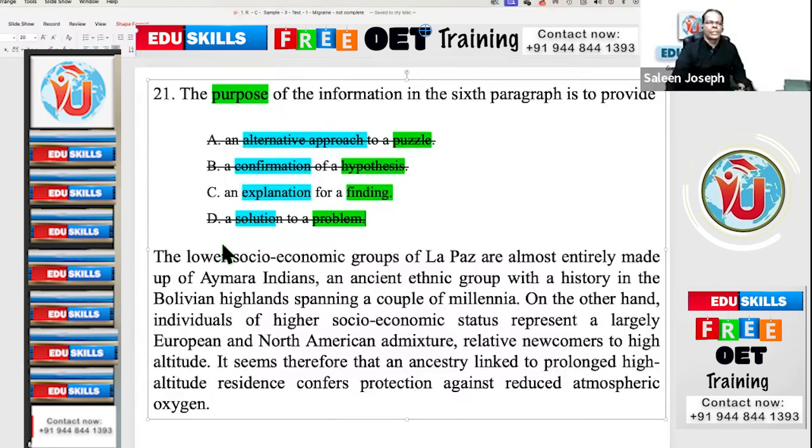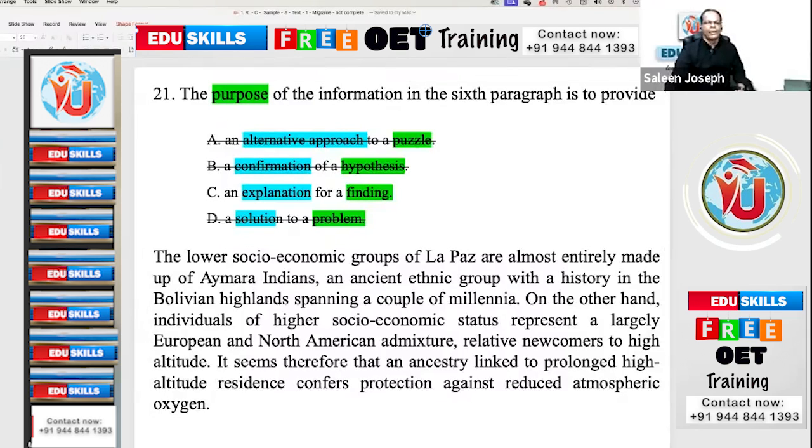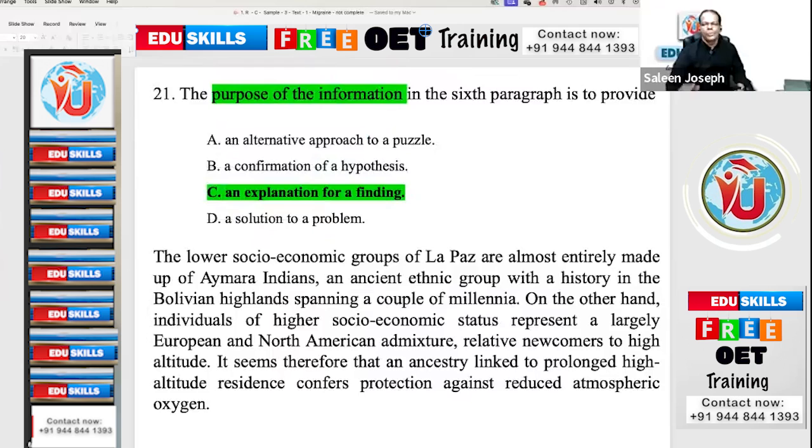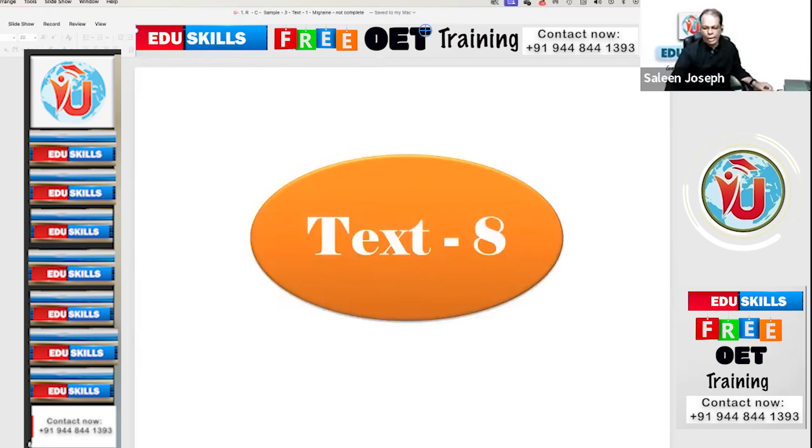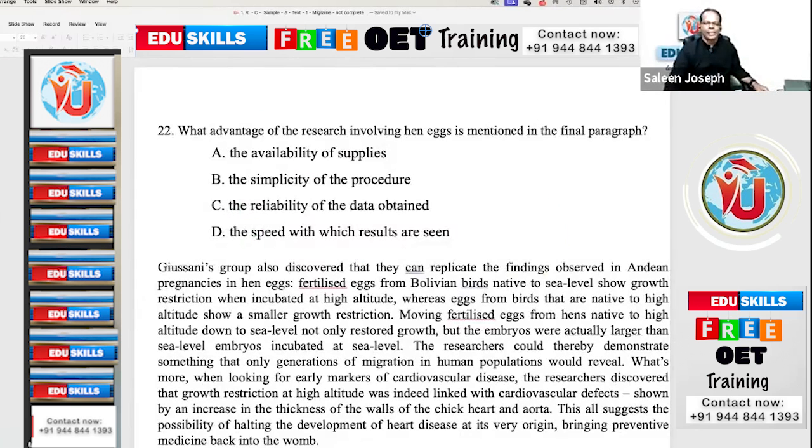So this is clear, right? The answer is C, an explanation for a finding. I have made this slide separately because in the YouTube comment space, some were asking what the answer was. That's why I'm showing it in a separate slide with no other highlights. This is the answer. The last one, you have stamina?